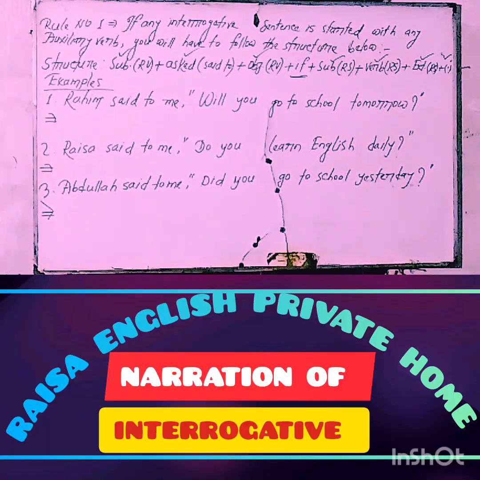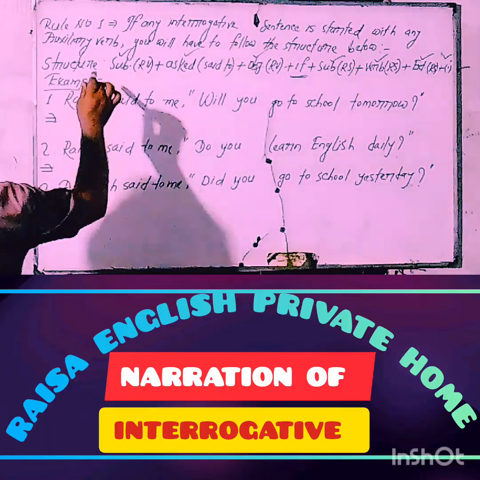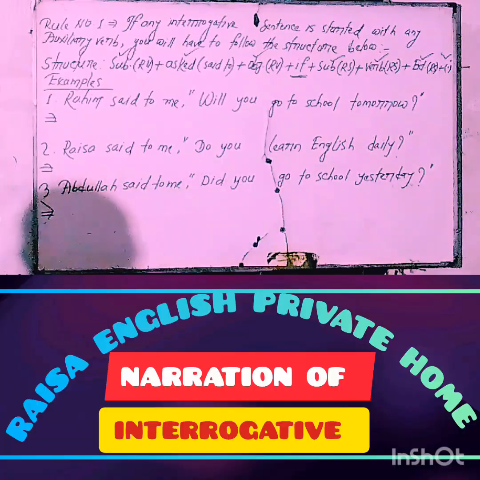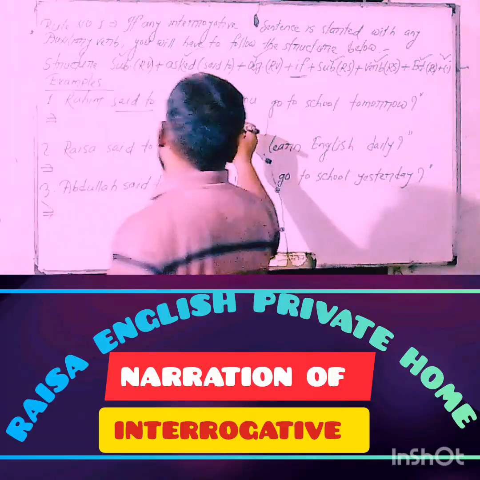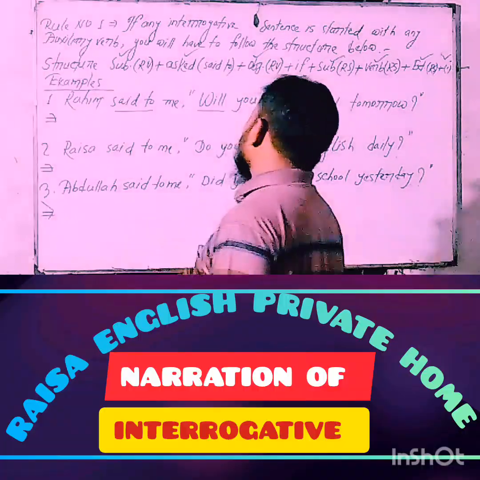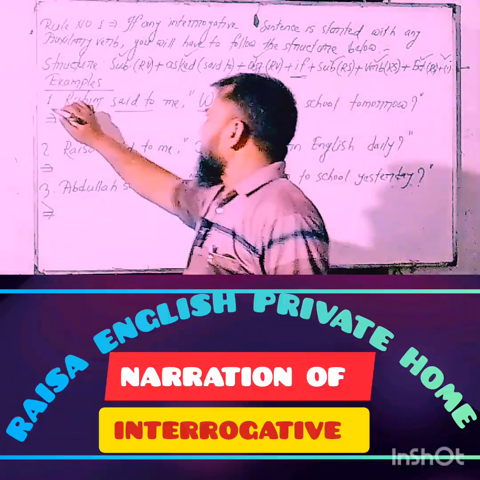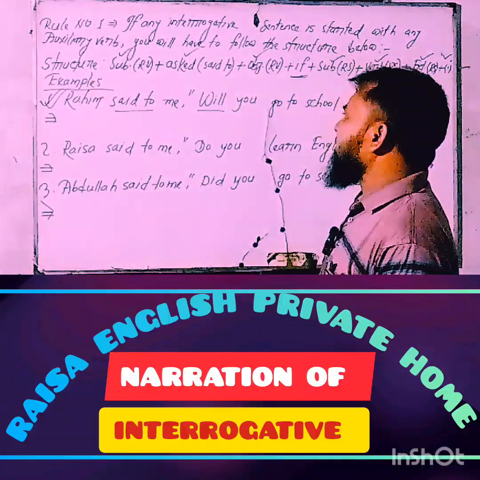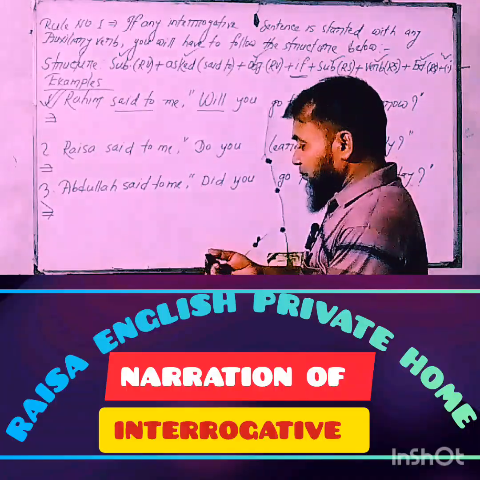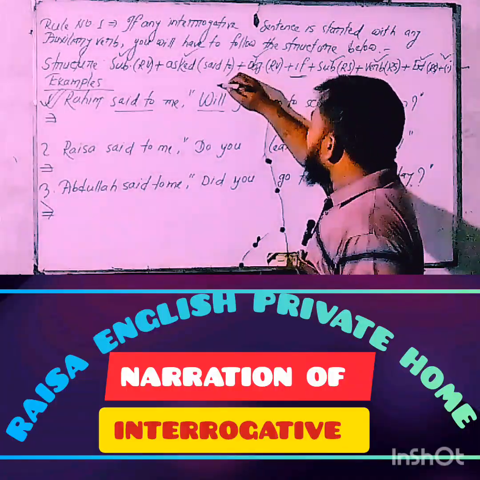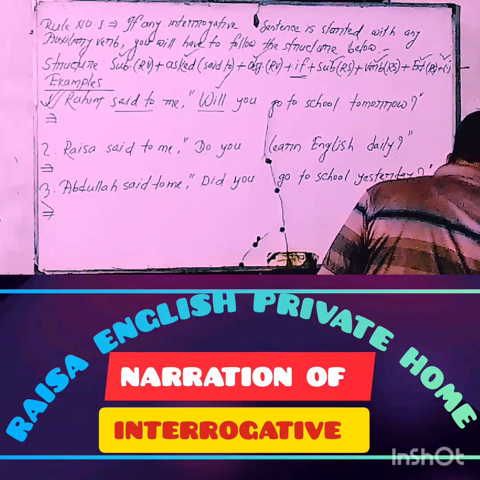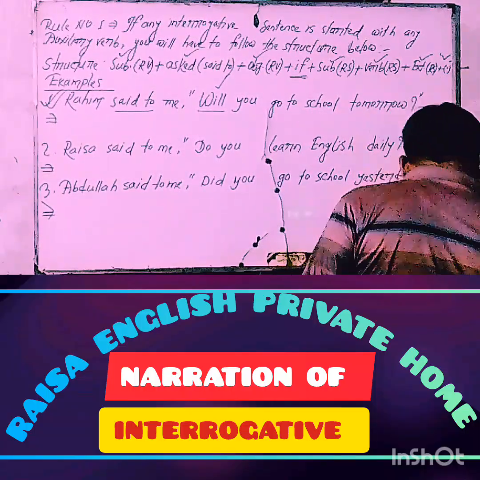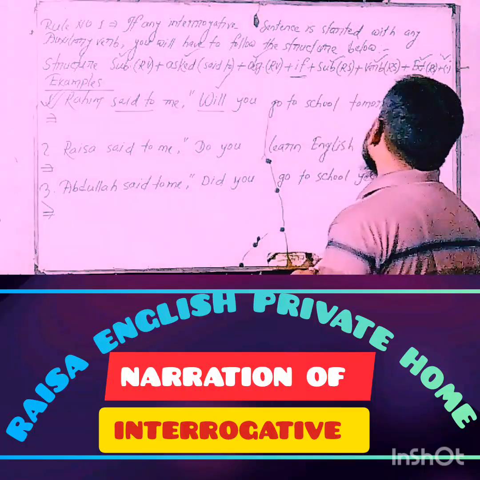My dear learners, with reference to the structure, I have written three examples. So, my dear learners, try to comprehend whatever I want to make you understand. And the first sentence, look at the board and try to understand. It started with the auxiliary verb will, and finally ended with the note of question mark.